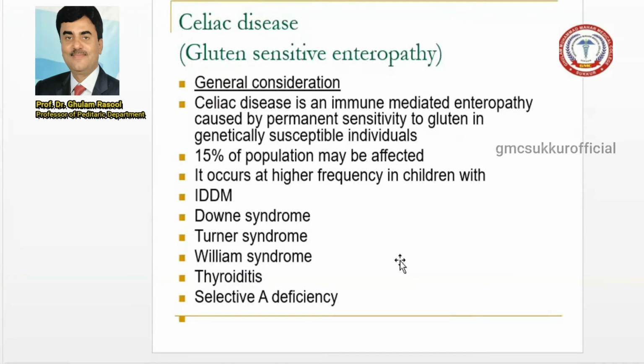About 15% of the population may be affected, but it occurs in high frequency in children who present with insulin dependent diabetes mellitus. If a baby presents with insulin dependent diabetes mellitus, they should be worked up for celiac disease.